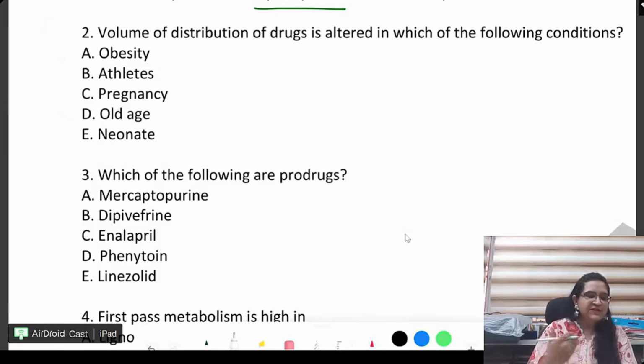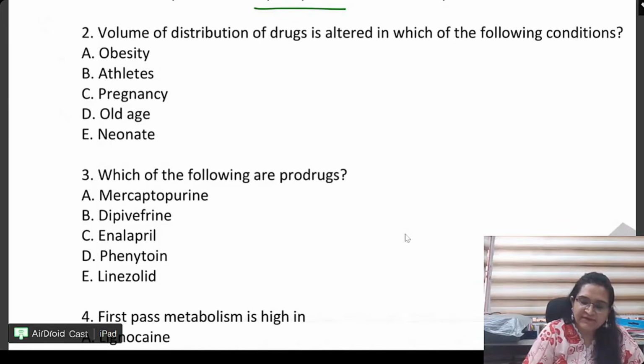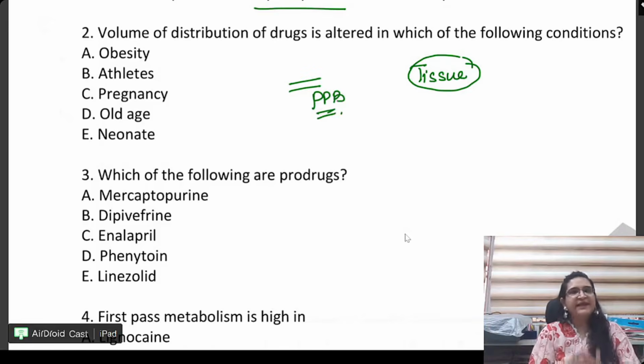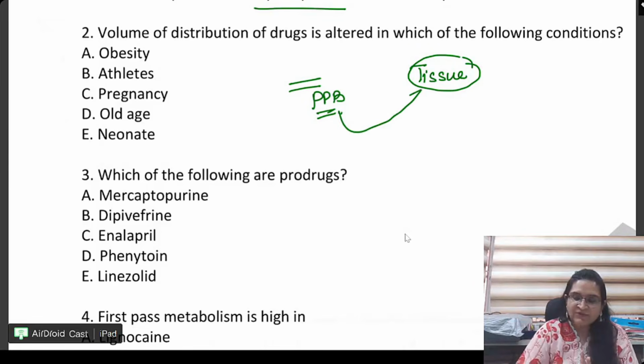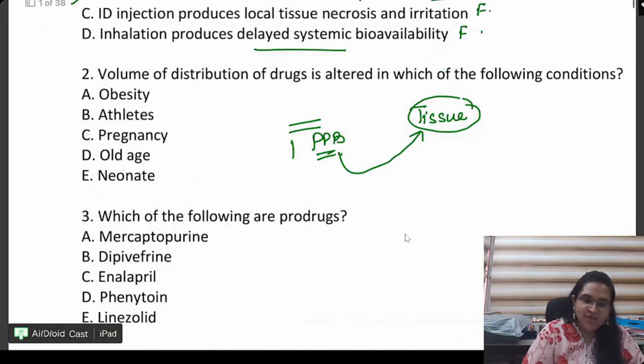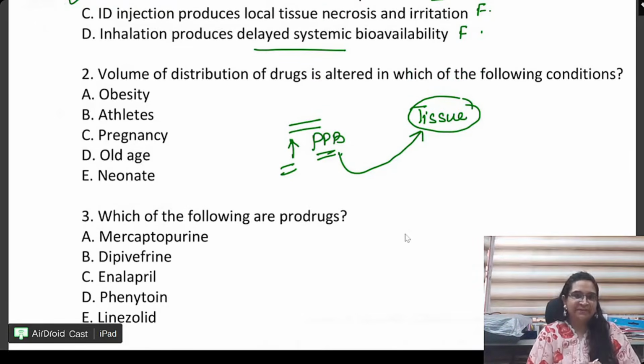Volume of distribution is just the distribution in the tissues. Correct. Now, see beta, the drug can go into the tissue and it can be plasma protein bound. Any drug which is bound to the proteins will never go to the tissue. Is this point clear? See, a drug has two choices. Either it can bind to the plasma protein or it can go to the tissues. If a drug has more plasma protein binding, it will not go to the tissues. Correct? This is clear, very clear.